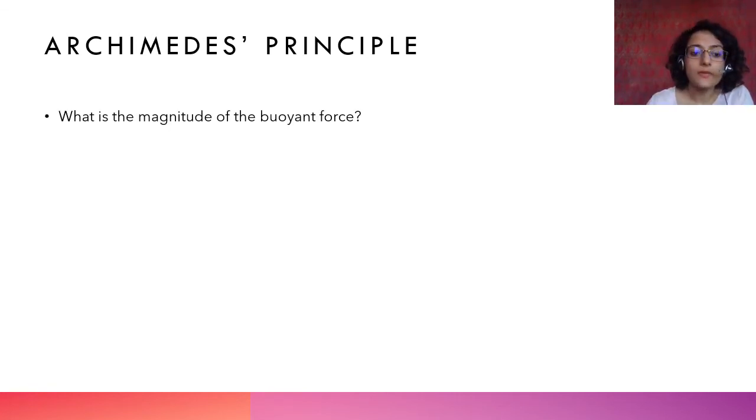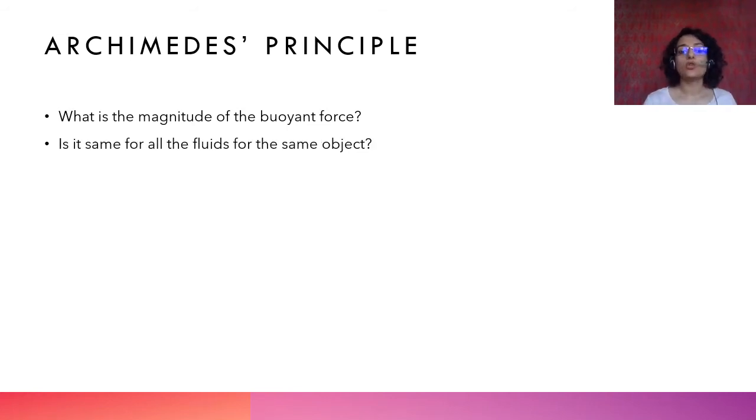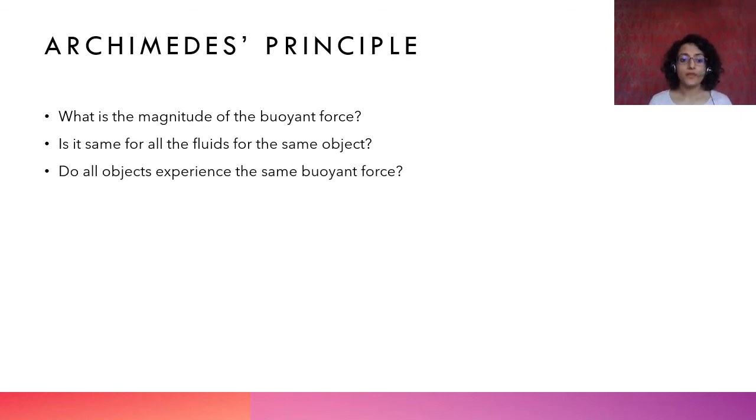Okay. Now what is Archimedes principle? What is the magnitude of buoyant force? Is it the same for all fluids for the same object? That is, for every different fluid, is the buoyant force on the same object the same? We have seen that this does not happen. The denser the fluid, the more the buoyant force, right? And do all objects experience the same buoyant force? We know that they don't. There are some objects that experience higher buoyant force depending on their density as compared to the fluid.